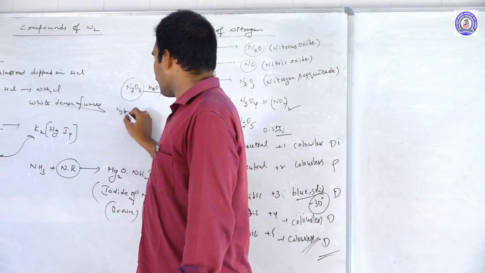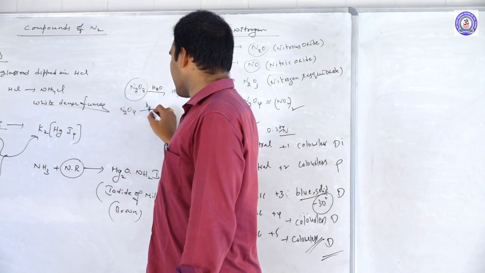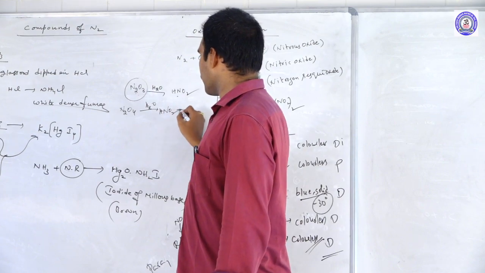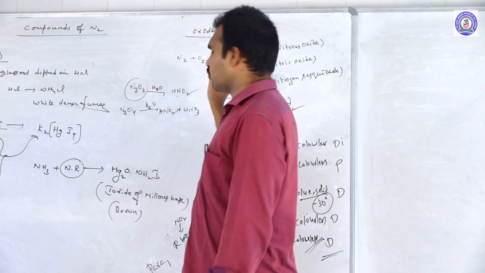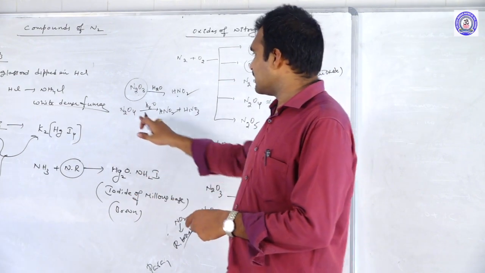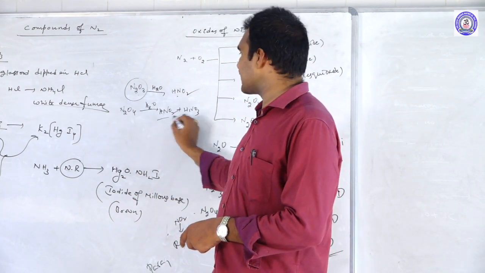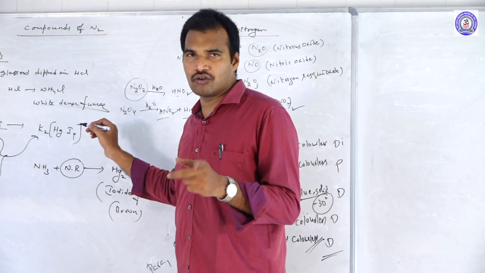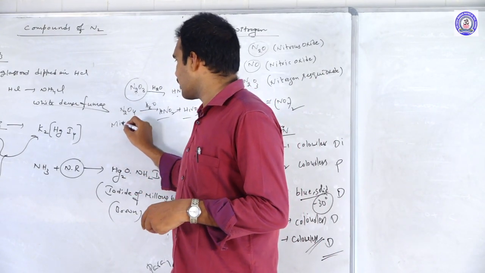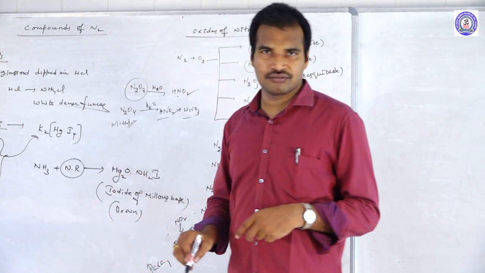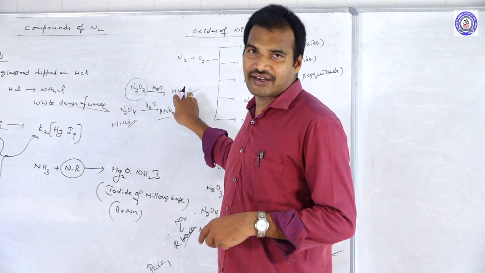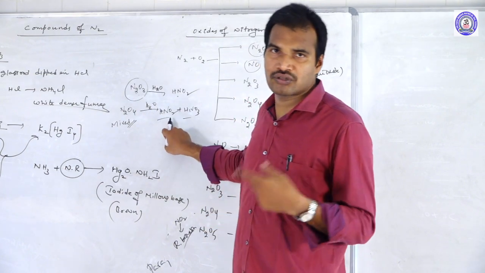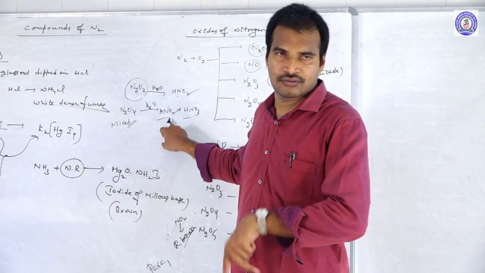Whereas N2O4, if you take this on hydrolysis, you will get HNO2 plus HNO3. That means it is an anhydride of both nitrous and nitric acid. So we call it a mixed anhydride. N2O4 is a mixed anhydride. Why? Because this on hydrolysis will give both nitrous acid and nitric acid.